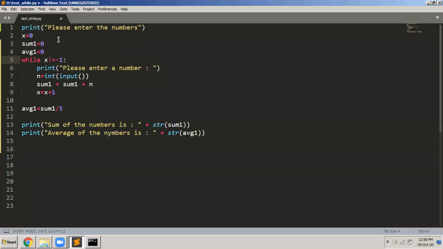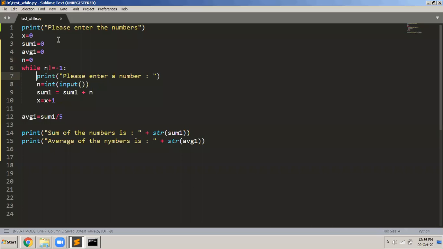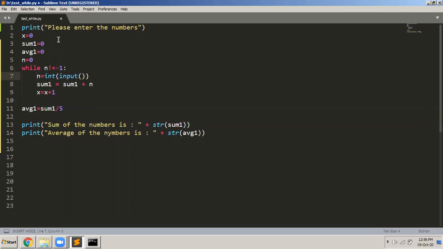Just have a look at this. Just first pay attention and then you will understand. It is easy. While n is not equals to -1, because I'm reading n from the user. So I initialize n also to 0. While n is not equals to -1, keep doing this. I don't want to display the message again and again. So read n, add n to sum, and increment the value of x.